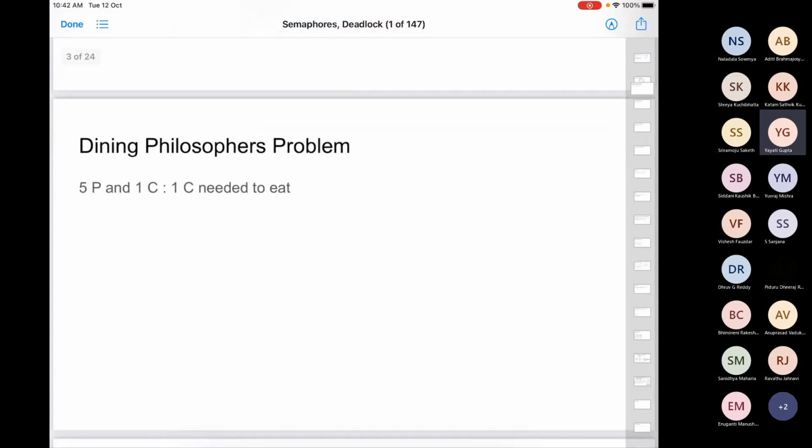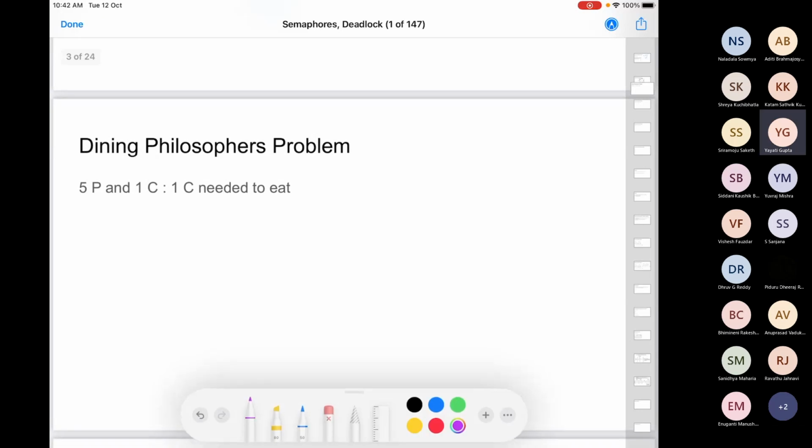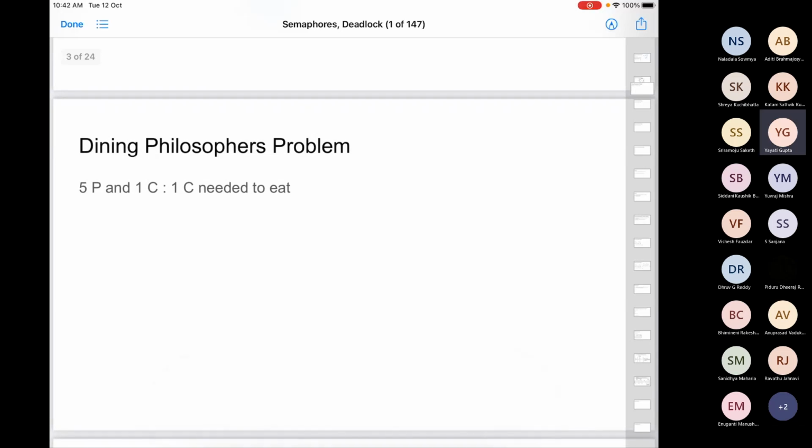So I'm just simplifying this problem. Let's say there are 5 philosophers and 1 chopstick. Right? 5 philosophers and 1 chopstick, and everyone needs just 1 chopstick to eat. How will you use a semaphore in that condition? This is a version which we have discussed in the class.